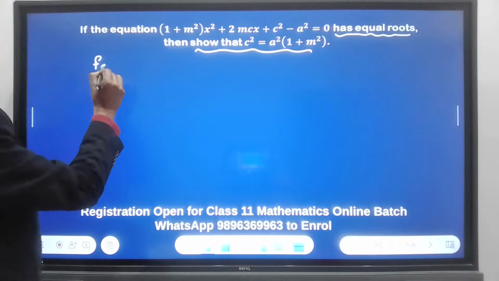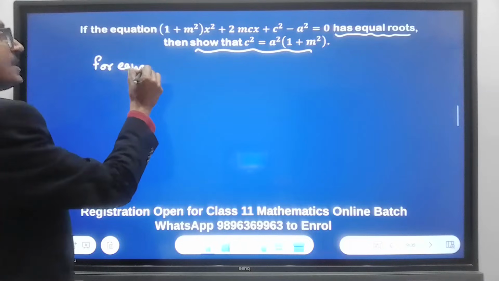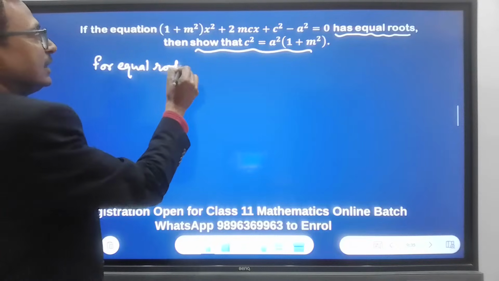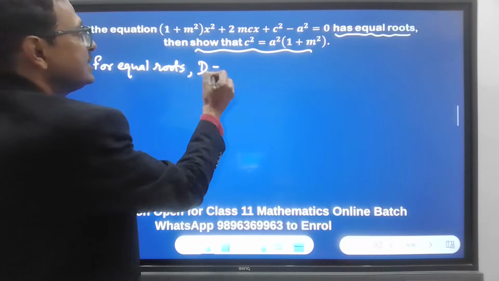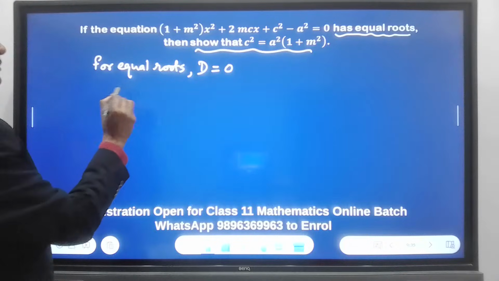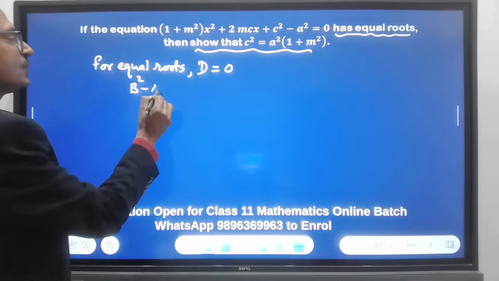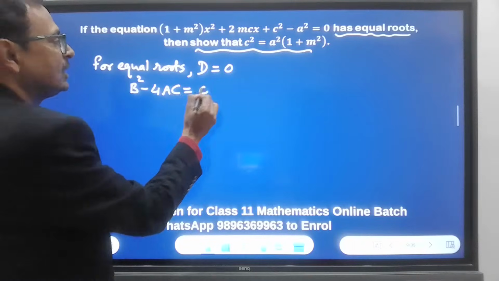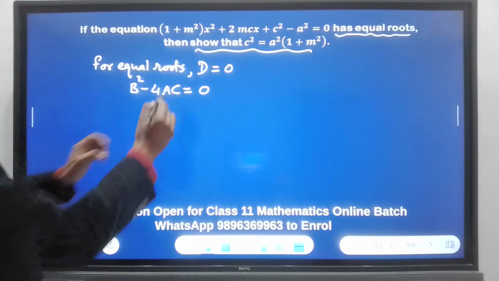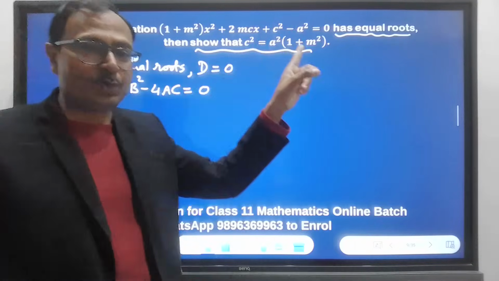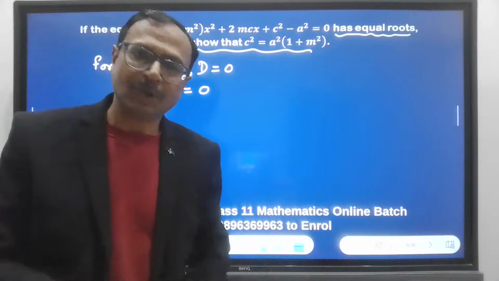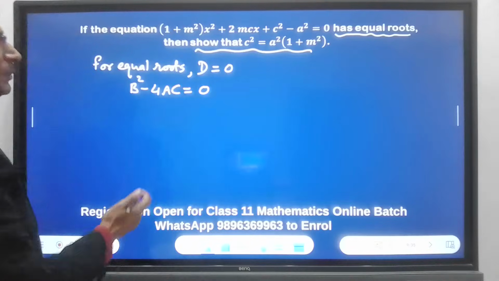Now for equal roots, you need to write all these steps. For equal roots, discriminant is 0. That means B square minus 4AC is 0. See, I wrote capital B, A, C because small c, small a is already used in the question. Let's continue.